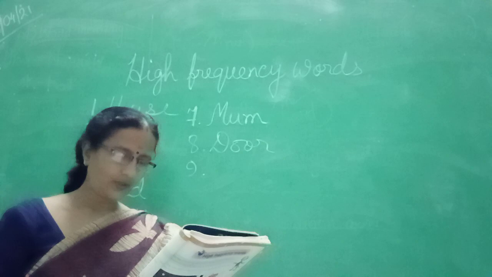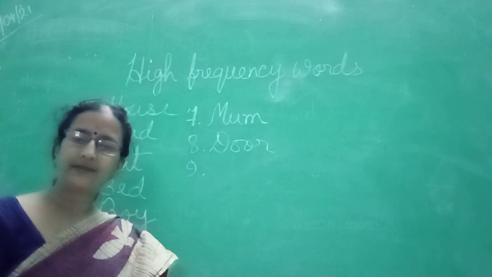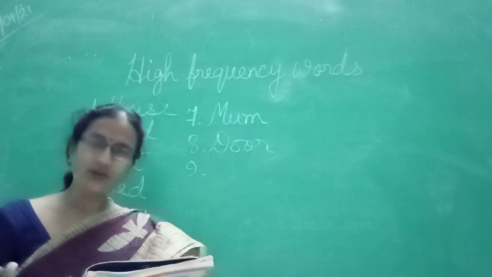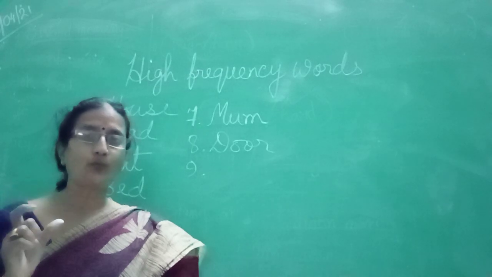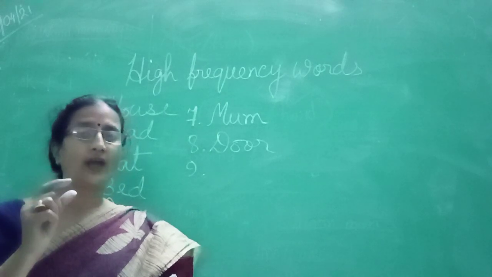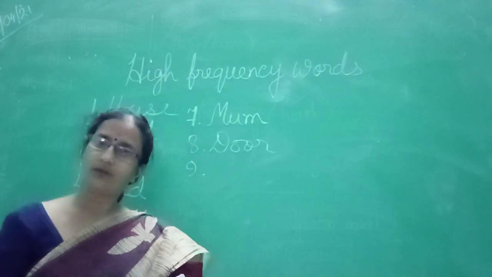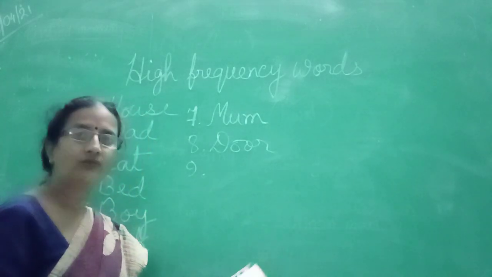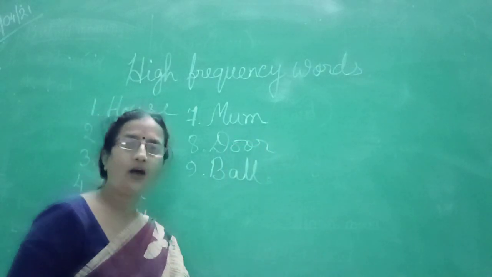Number 9. You can play games like tennis and cricket with this. Now children, here 2 words can be written, bat or ball. But for cricket you use a bat. For tennis you use rackets. So that is not common to both the games. So what is common to both the games? It is ball. In this way, you have to use the clue and think over it. Which one will be the correct one? Okay? You can do this exercise of your own and then check your answers. Okay? So, it will be ball. 9.